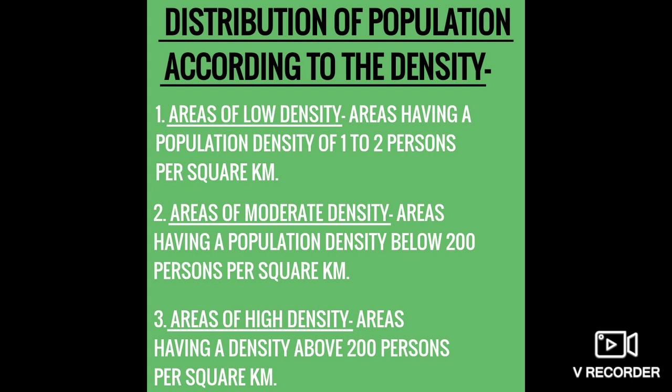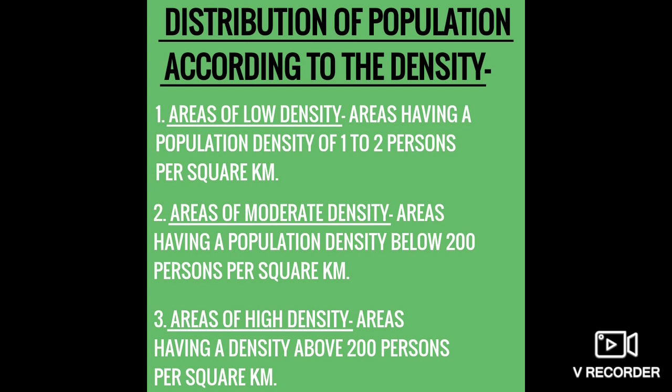Then comes some of the basins, Amazon Basin of South America and Congo Basin of Africa, which are covered by dense forest, which is not good for the people to survive there. So these are low density areas, right? These areas have high temperature, high humidity and very dense forest. So the density of population in these areas is very, very low.